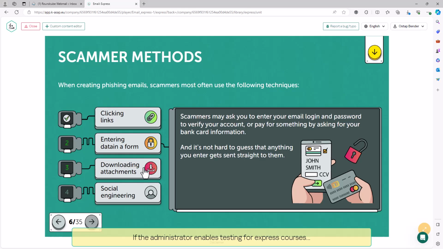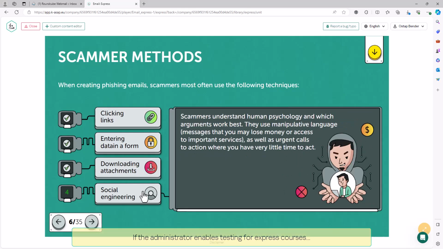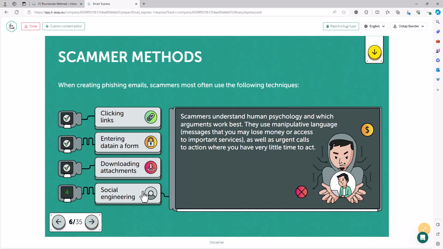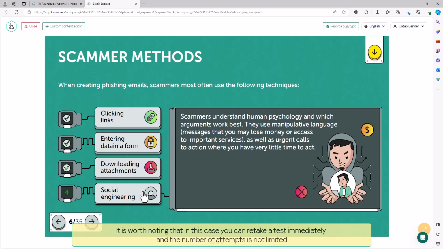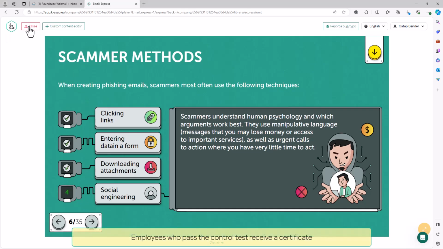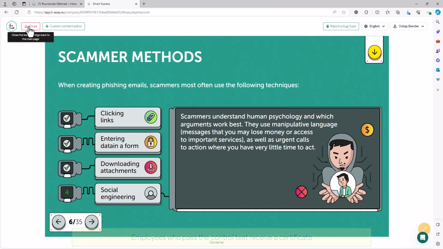If the administrator enables testing for Express courses, users will need to take a test after completing each module to demonstrate what they have learned. It is worth noting that in this case you can retake a test immediately and the number of attempts is not limited. Employees who pass the control test receive a certificate.